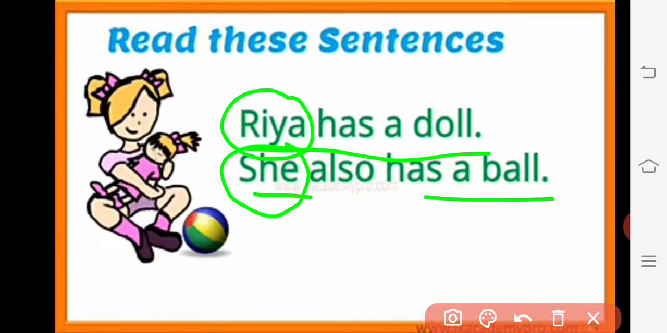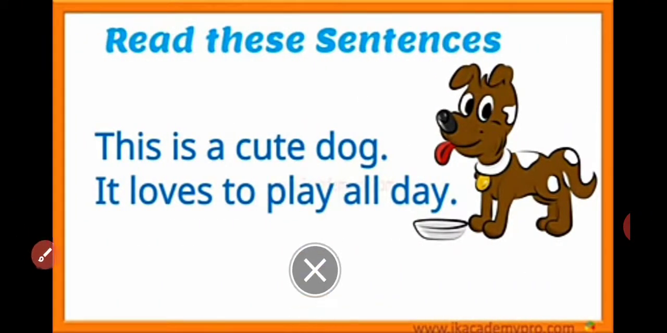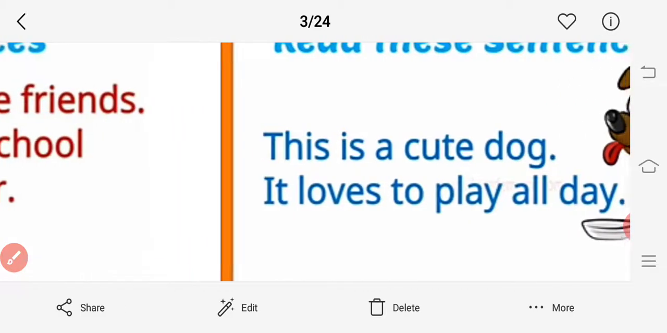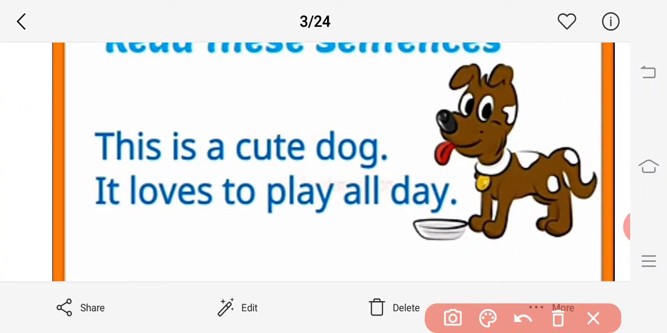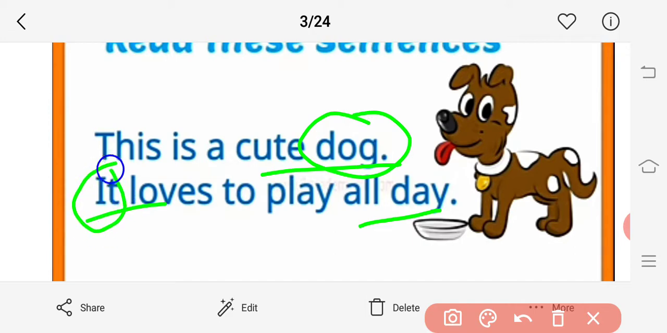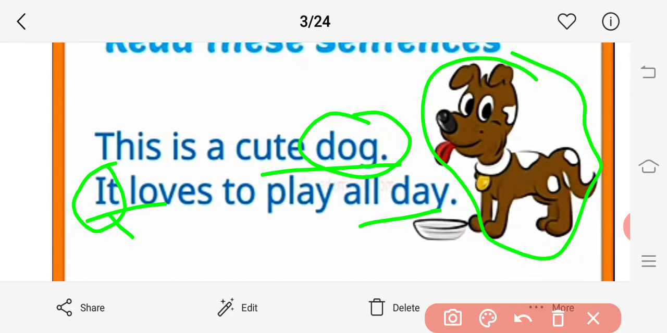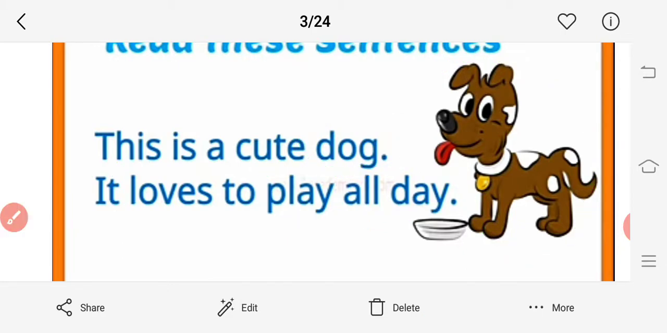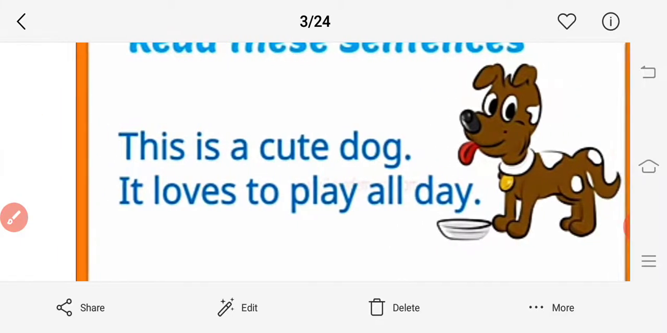Okay, so clear. Now see one more sentence. This is a cute dog. It loves to play all day. It means for the dog we are using the word it. That word it is nothing but a pronoun. This is a very cute dog. You are finding that dog cute, na? Yeah, it is cute. And now it loves to play all day means the whole day. Here that particular dog loves to play. So in place of that dog we are using the pronoun it here.